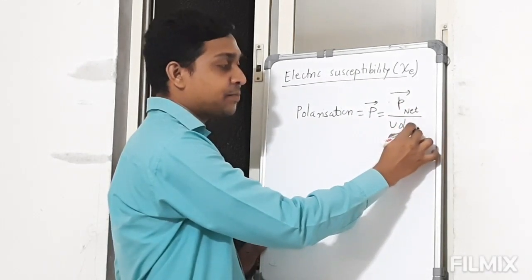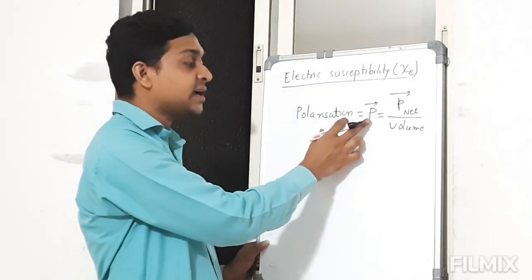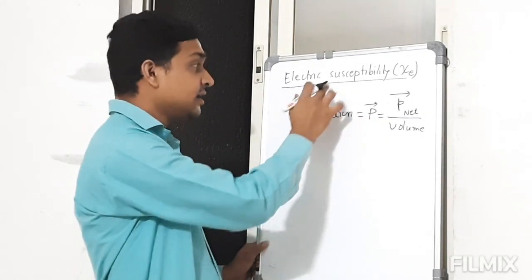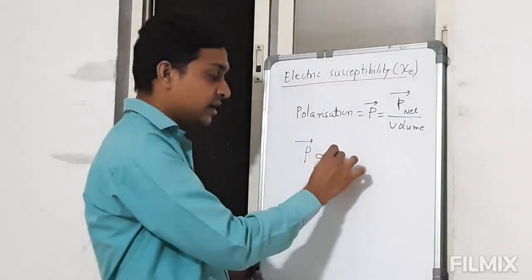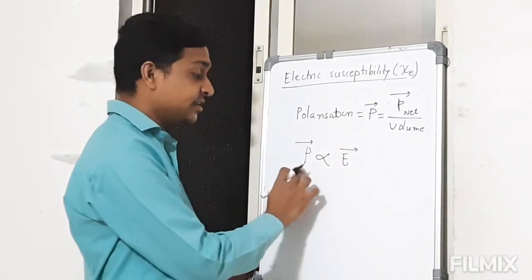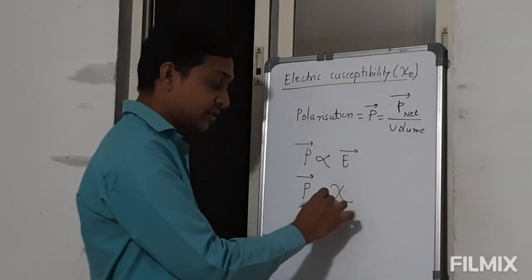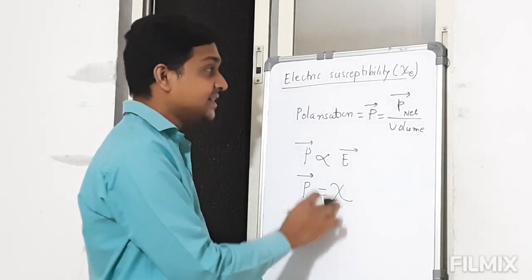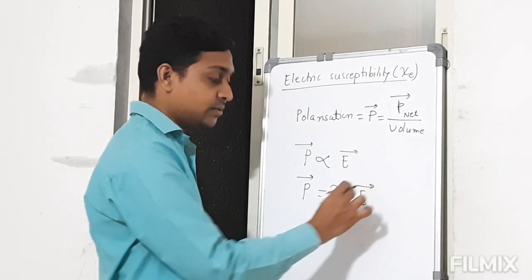So the net electric dipole moment per unit volume is your polarization, denoted by capital P. The degree of polarization depends on the electric field. The proportionality constant is chi, the electric susceptibility: P equals chi E times E.